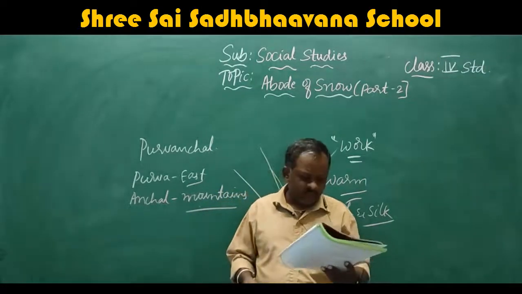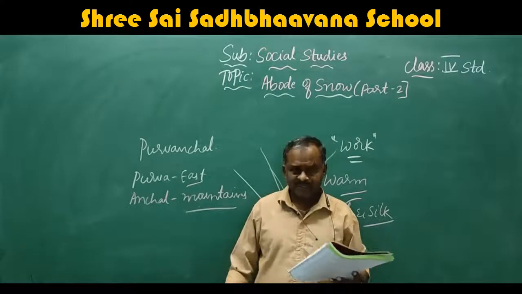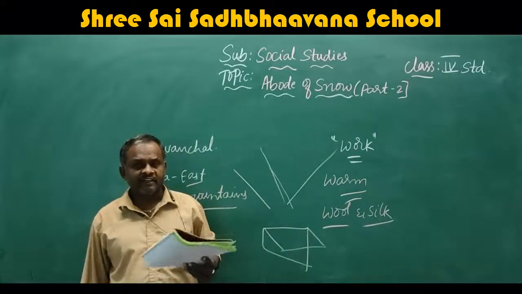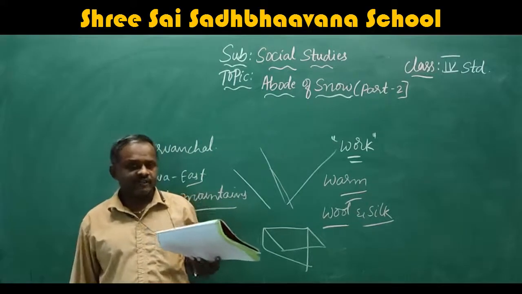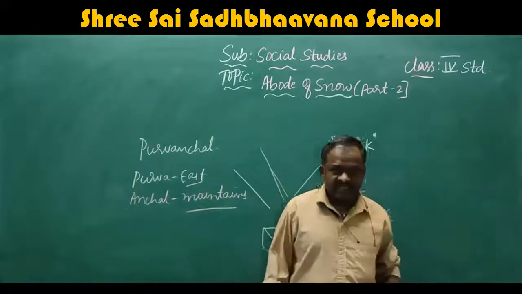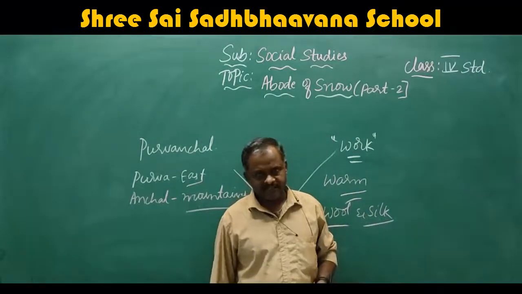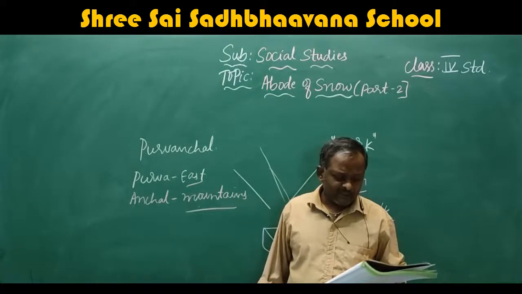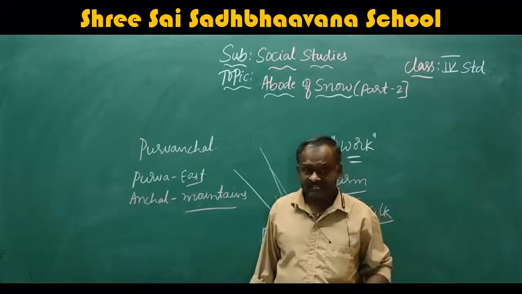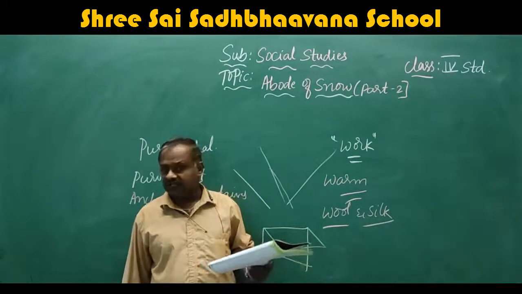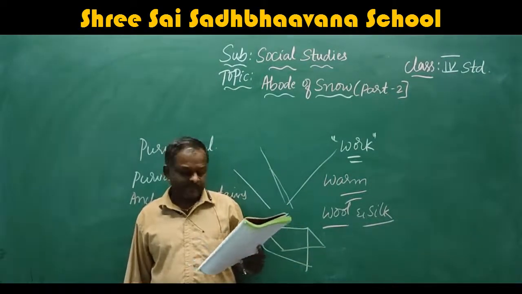The people of Jammu and Kashmir are known as Kashmiris. The people who are living in Jammu and Kashmir are called Kashmiris, just as we are living in Karnataka and are called Kannadigas. They speak Kashmiri, Dogri and Urdu. These are the languages of the Kashmiri people.